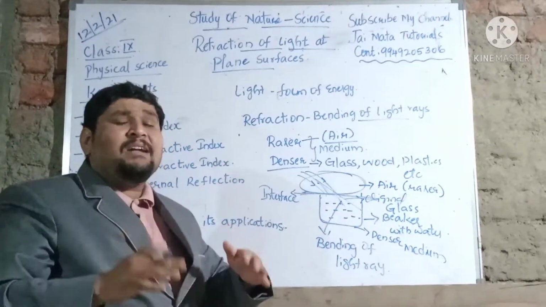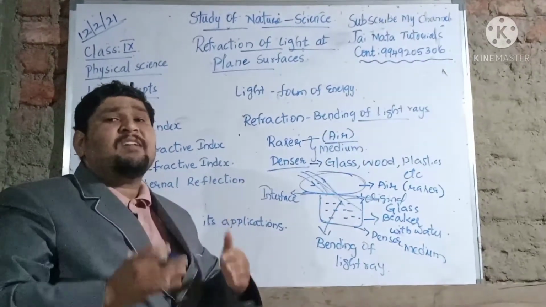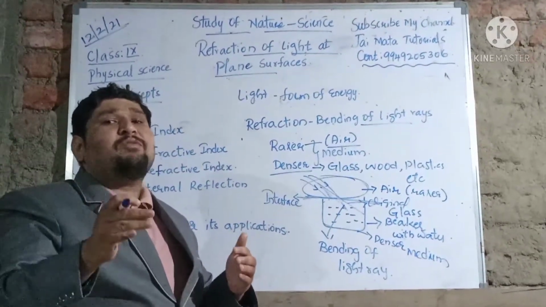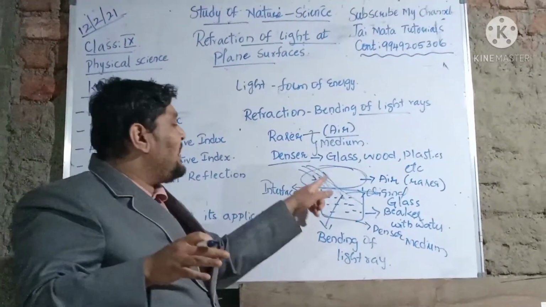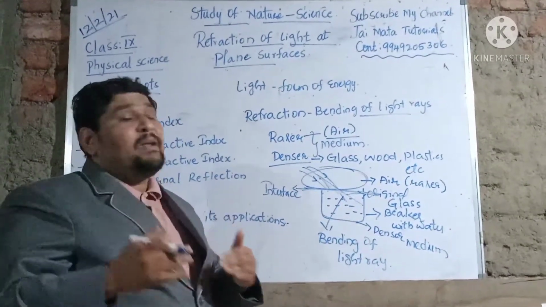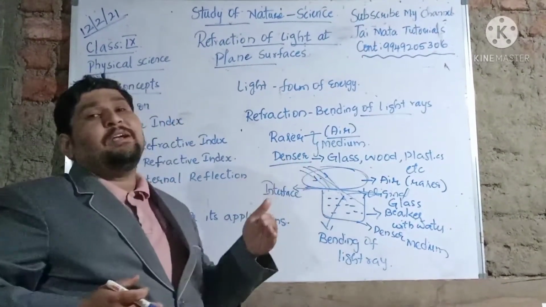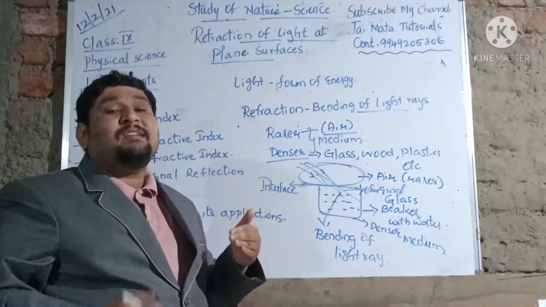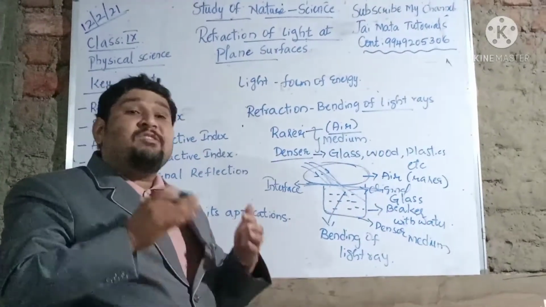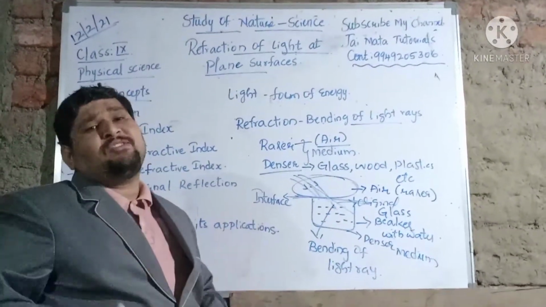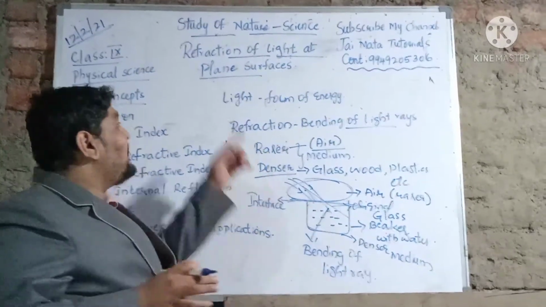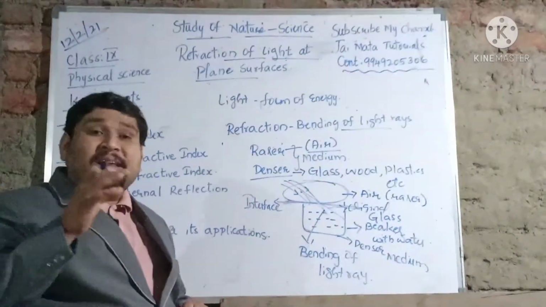Whenever light interacts with nature or the surroundings, air is by default what we take as the rarer medium. So definitely the light first interacts with the rarer medium and then it starts entering the other medium, which we call the denser medium. This is also one such phenomenon which takes place in our everyday life situations. That's the reason we are learning the process called refraction here.